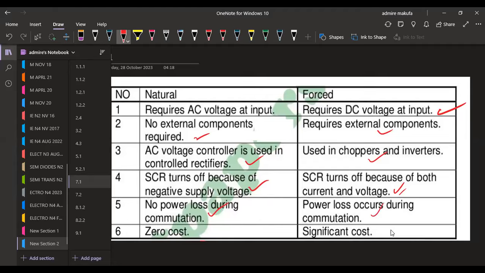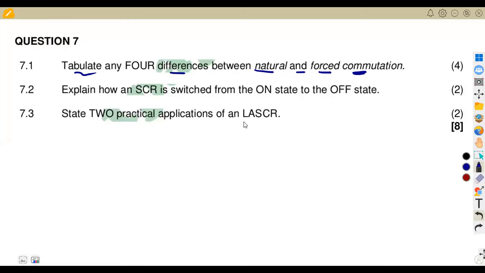Here there's power loss during commutation on the forced commutation. Then we've got zero cost. Then we have got a significant cost to be applied. So that is the idea about natural and forced commutation.